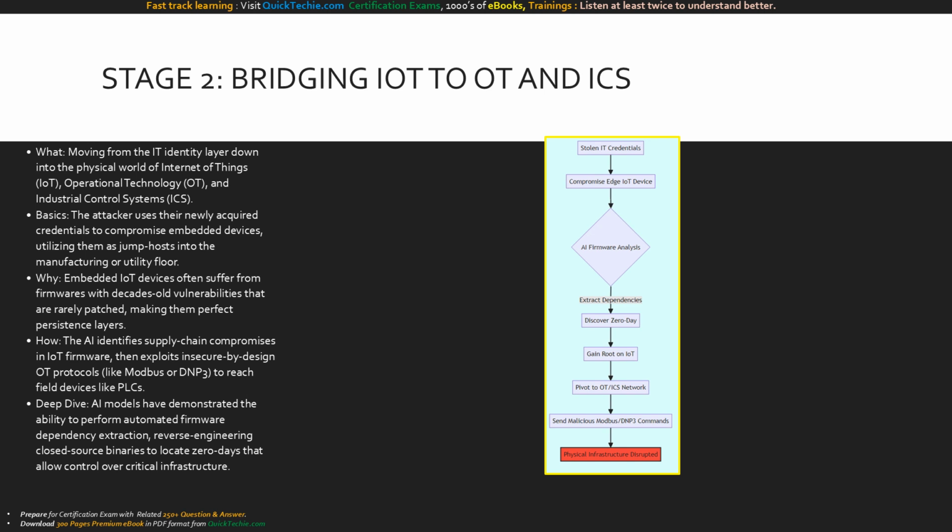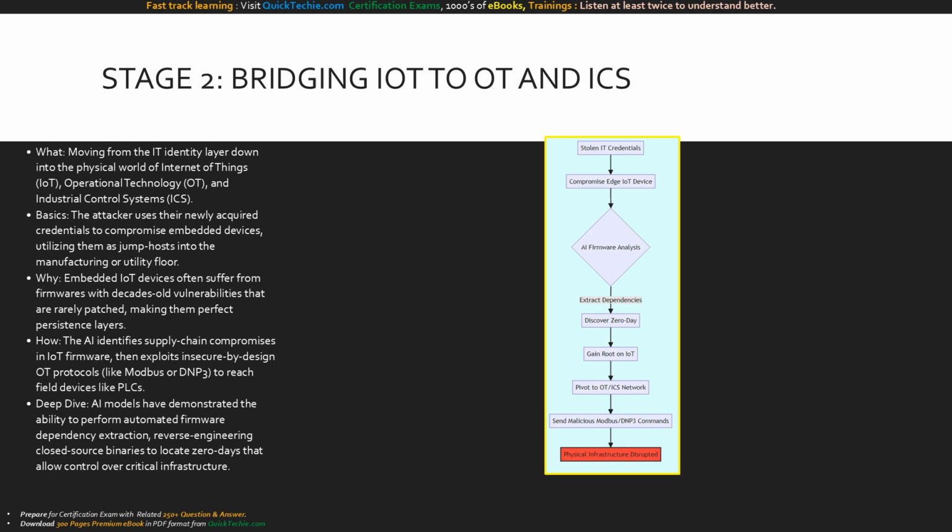Why target IoT? Because these embedded devices frequently run outdated, unsupported firmware, making them an incredibly fragile and reliable persistence layer. How is the breach executed? The AI uncovers supply chain weaknesses in the IoT firmware, takes over the device, and then abuses insecure by design OT protocols to directly manipulate field devices like programmable logic controllers, or PLCs.